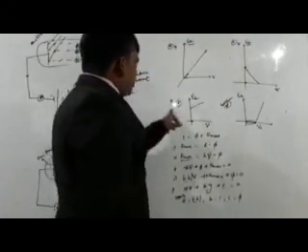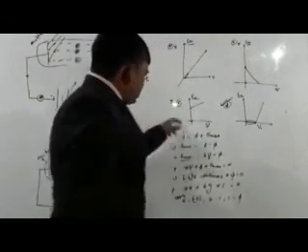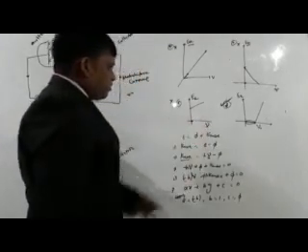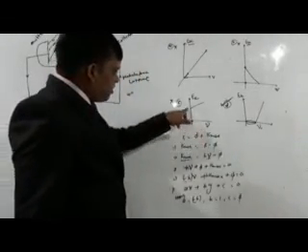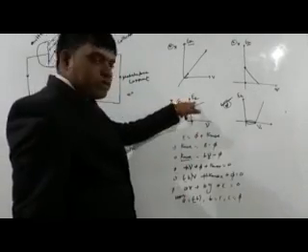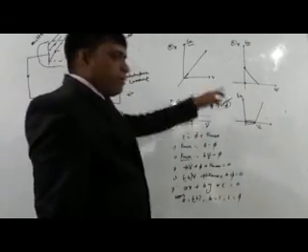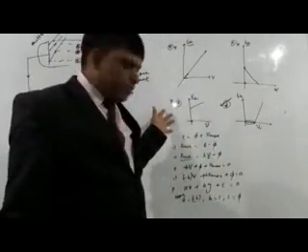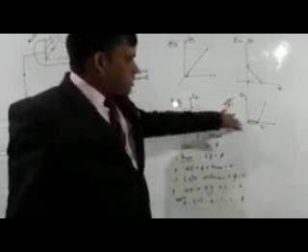Now for option C, we can check again. Again you can see that there is a 0 value of the frequency of the radiation falling on the emitter, but still there is some value of the maximum kinetic energy of the photoelectrons. So it is also not possible. Therefore option D is correct.